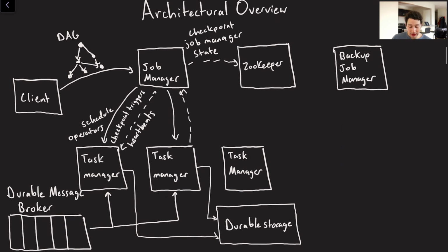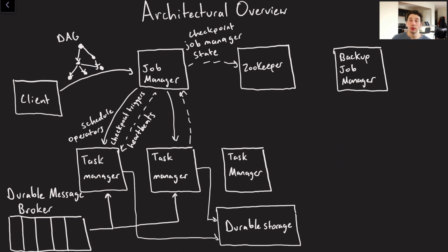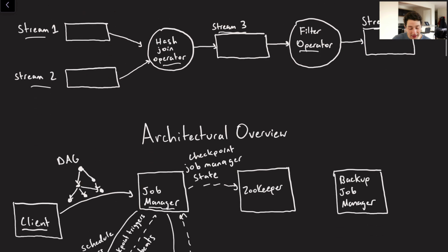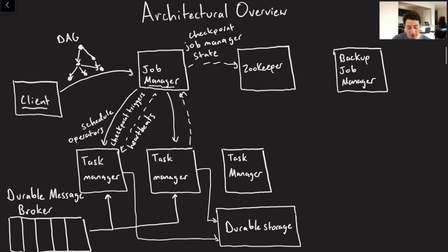Cool. So this is going to be a very packed slide, but it's not too complicated actually when we go through everything, so let's go ahead and do that. Number one, we've got a Flink client, so that's you writing your code, and then we've got a Flink job manager. The client's job is to take your code, convert it to a directed acyclic graph, as we saw on the last slide, and send that to the job manager.